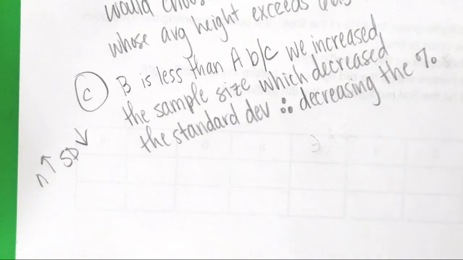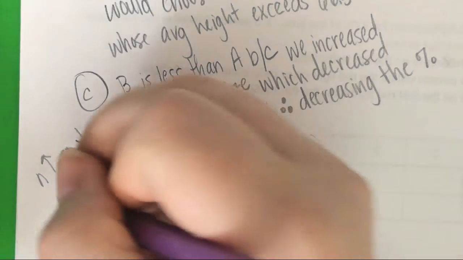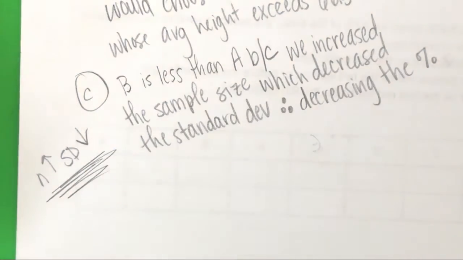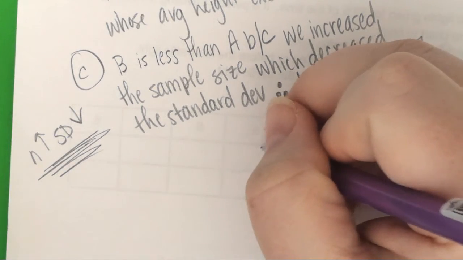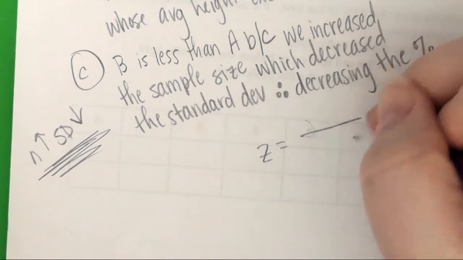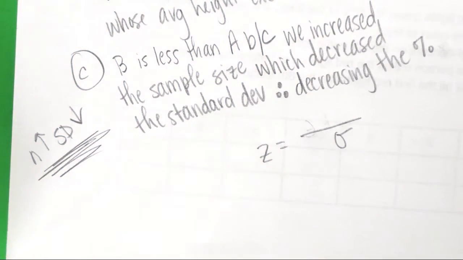The long story short is the fact that he referenced the fact, which is what Jackson asked about 2 days ago. If the sample size increases, the standard deviation decreases, which is perfect. If the standard deviation decreases, when we figure out the z-score, aren't we dividing by the standard deviation?